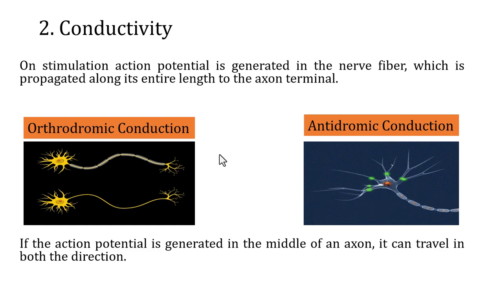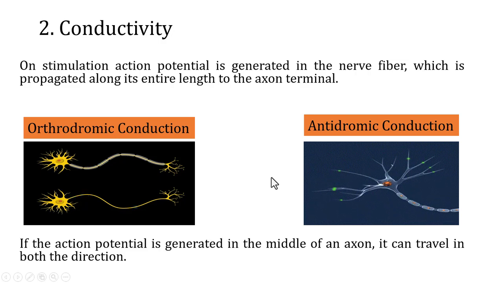If the impulse is conducted in opposite direction, right, that is from the terminal towards the cell body, then it is referred to as antidromic conduction. Okay. Now, a small homework for you all to find out an example where we see antidromic conduction of impulse. Okay. I'll be seeing your comments. Let's see how many of you know the answer or how many of you have made an effort to search for the answer. Okay. So, we are done with excitability, we are done with conductivity.